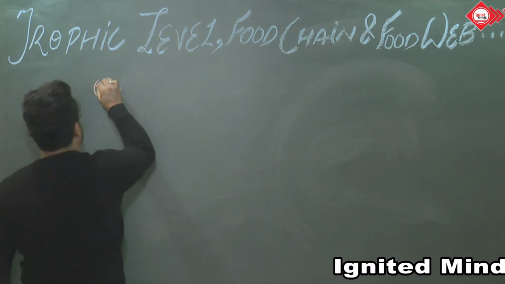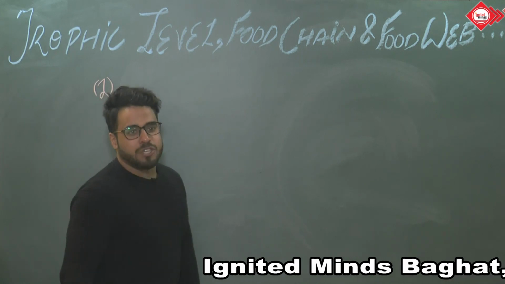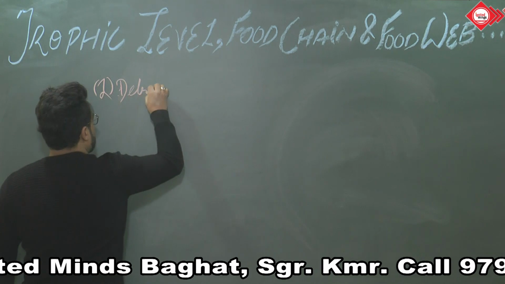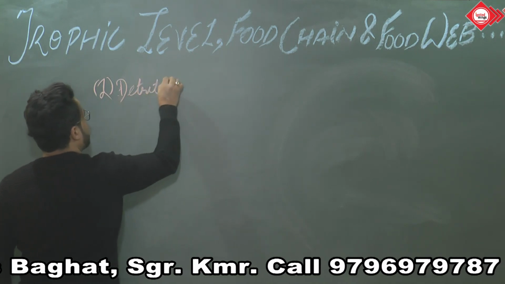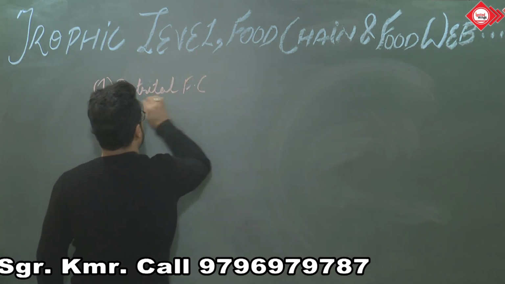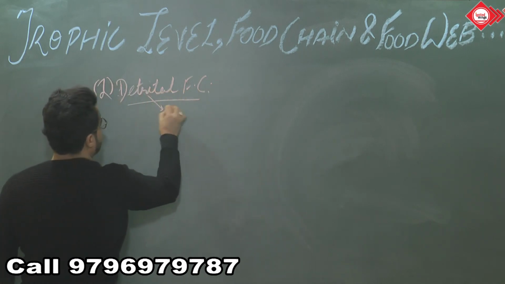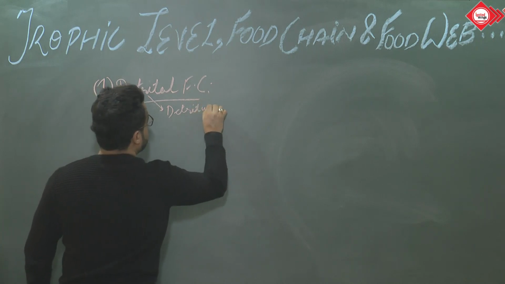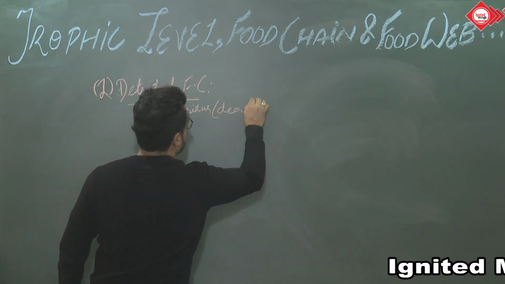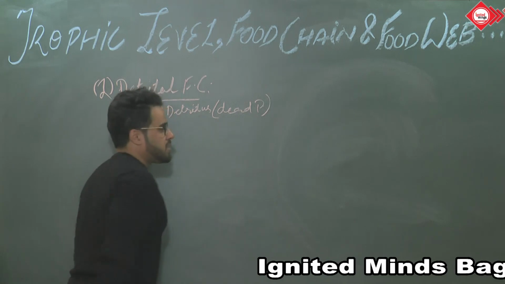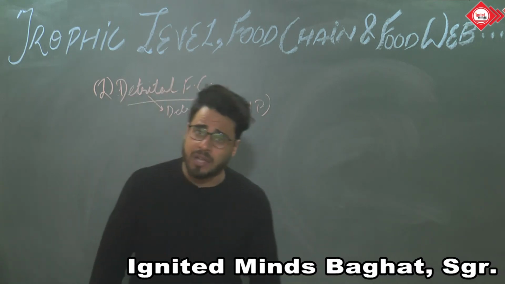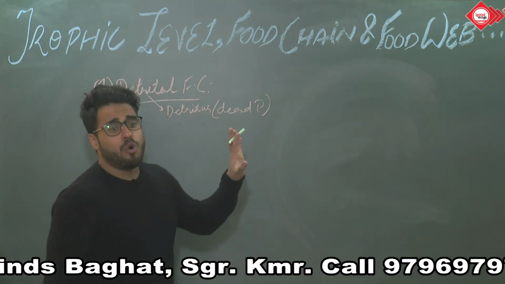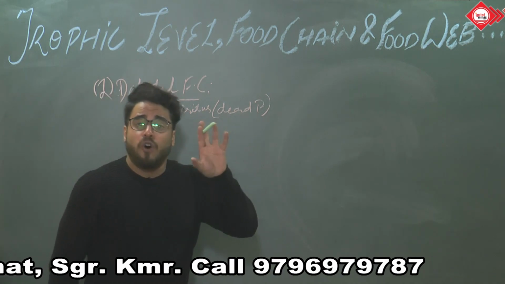And the second type of food chain is called the detrital food chain. Now we know the word detrital is derived from detritus. Detritus simply means dead plants and animals. Let's talk about the dead plants. When we talk about dead plants here, this detritus food chain is more common in the forest ecosystem.